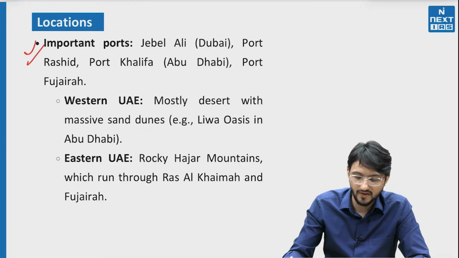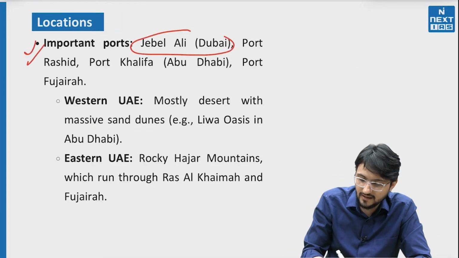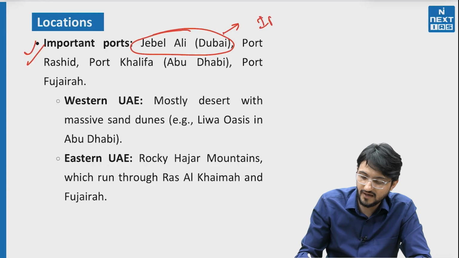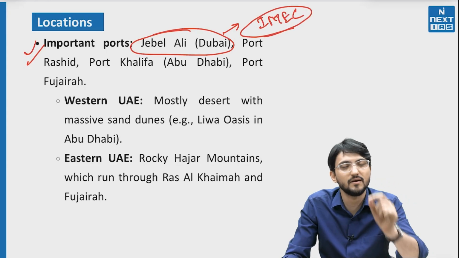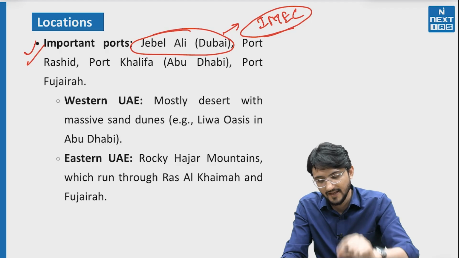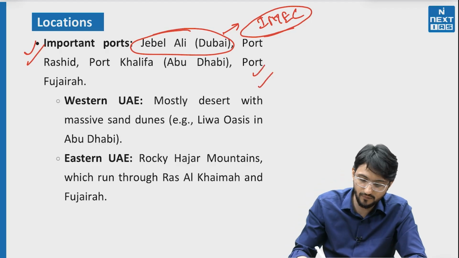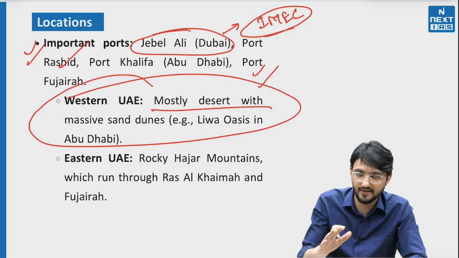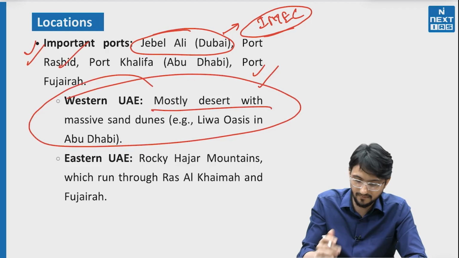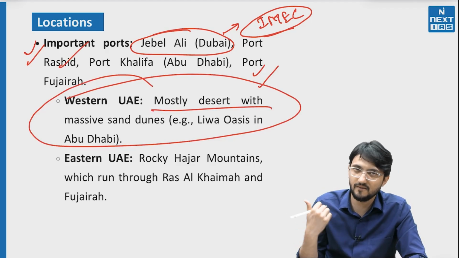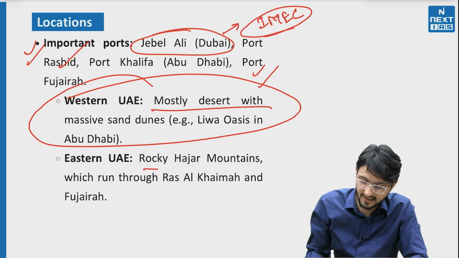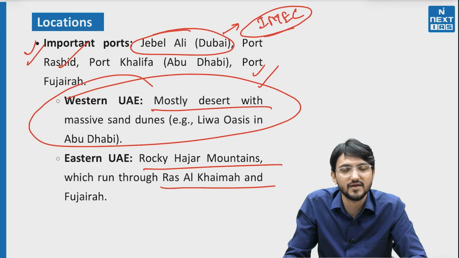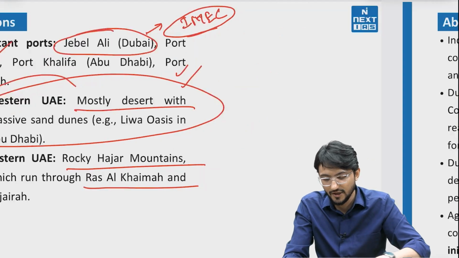Then we have important ports, very important, Jebel Ali port. This is part of India Middle Eastern Economic Corridor, IMEC. Jebel port, remember for your prelims, Jebel port is part of IMEC. And then there are other ports, Khalifa port, Rashid port. Then in the western UAE if you see, mostly desert है. सऊदी अरेबिया की साइड जब जाओगे तो डेजर्ट मिलेगा, बट अगर तुम इधर ओमान की तरफ आओगे तो आपको 1000 माउंटेन्स मिलेंगी. 1000 माउंटेन्स के साथ साथ आपको मिलेगा रस अल खमिया इन फुजैरा, जो पार्ट ऑफ दिस यूएई है.